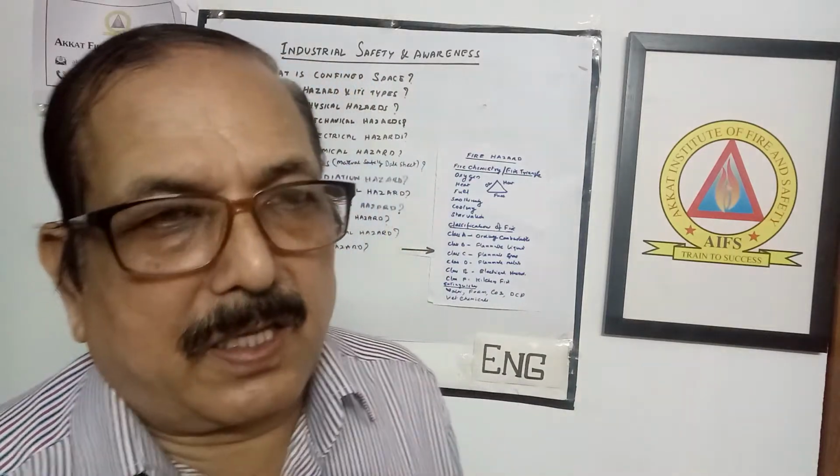Class F is kitchen or cooking oil fire. These are the classifications based on the English standards, and now we are also adopting the same standards.